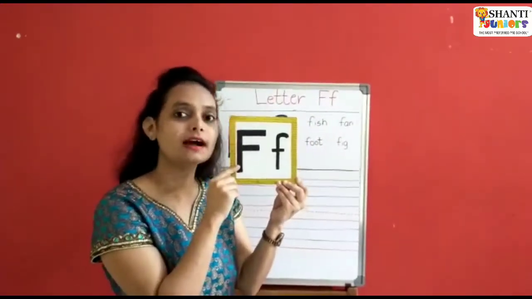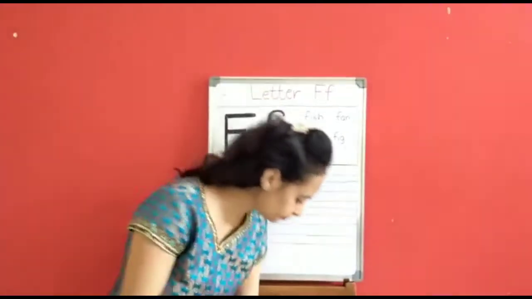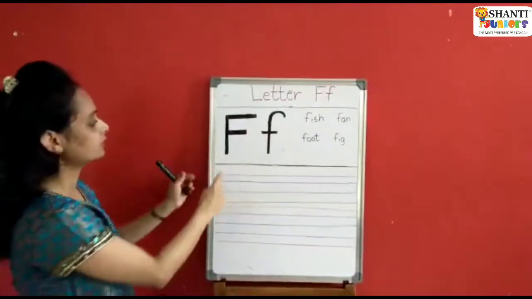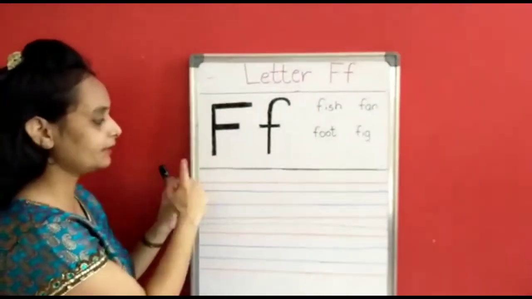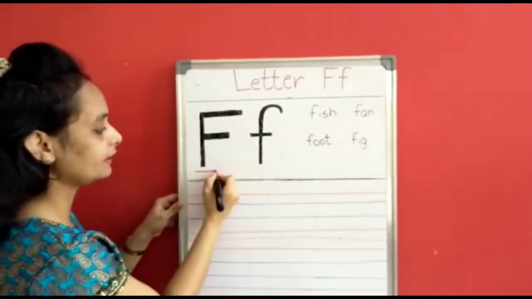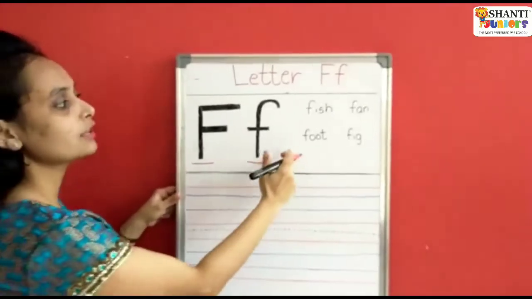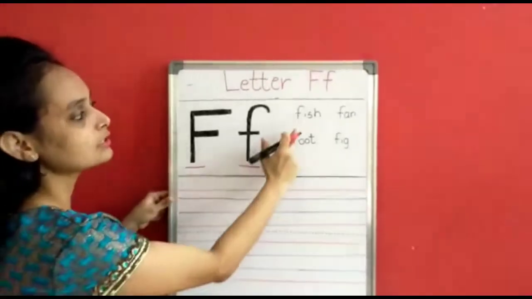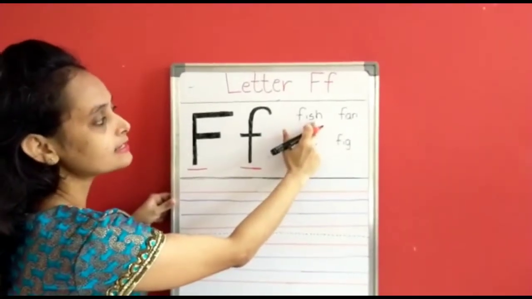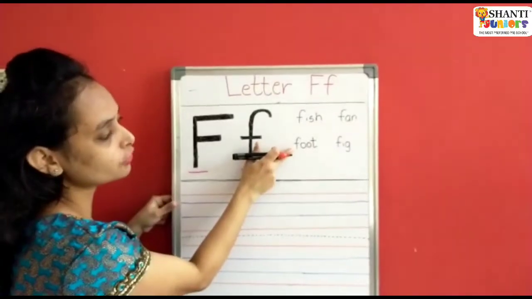Okay. So now we are going to learn how to write letter F. Let's see. Children, can you see? This is letter F. This is capital F. This is small f. Now I have written some words which start with letter F. So this is fish. Fan. Foot. This is foot.